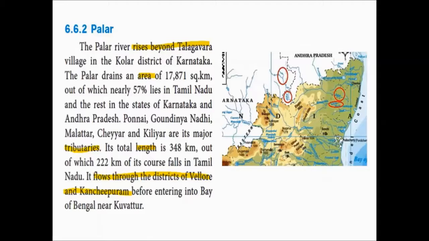That is, it covers about 222 kilometers in Tamil Nadu. In Tamil Nadu, it flows through the districts of Vellore and Kanchipuram. And finally, it enters the Bay of Bengal near a place called Kovattur.